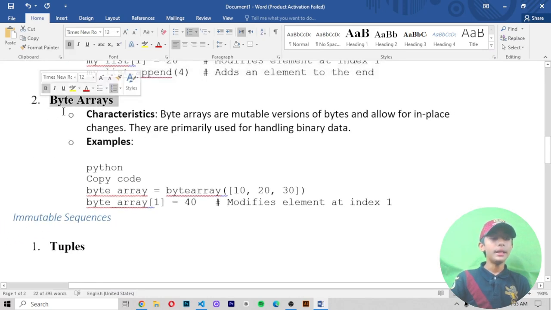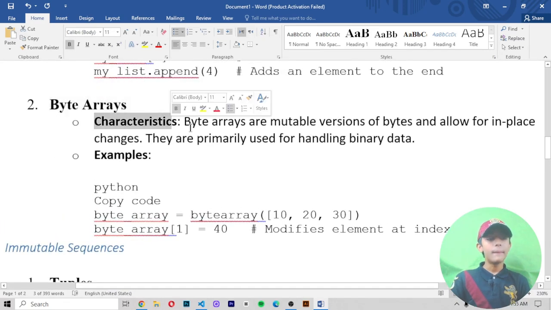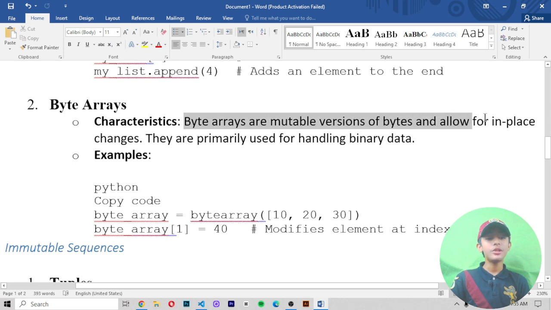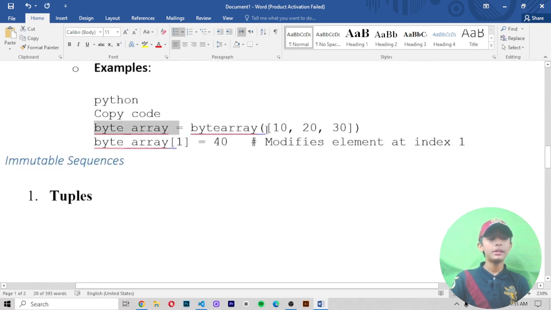Number 2, byte arrays. First, characteristics. Byte arrays are mutable versions of bytes and allow for in-place changes. They are primarily used for handling binary data. Like this one example.